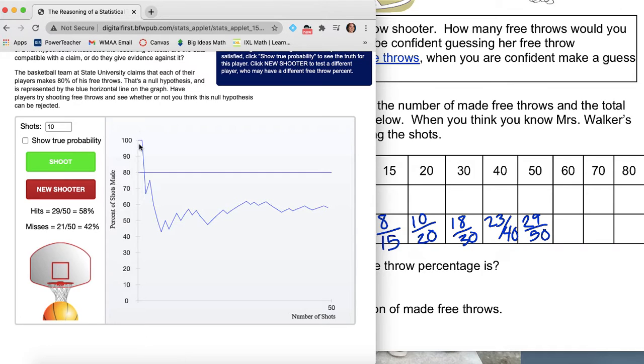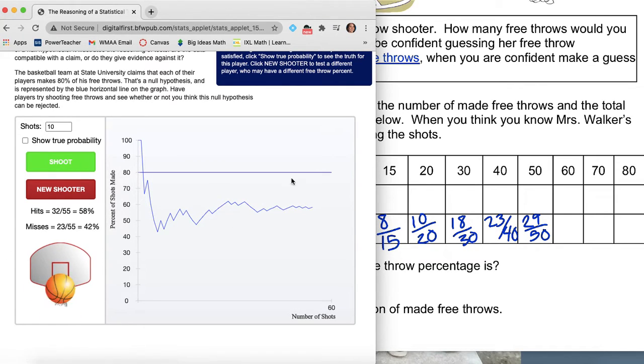Let's look at our graph for a moment. Notice how it went pretty extreme in the up, down, and then it had a bounce, and then it kind of arced here. But as we're going on, notice how the difference from the proportion of shots made is beginning to kind of equalize out. So let's do this one more time.